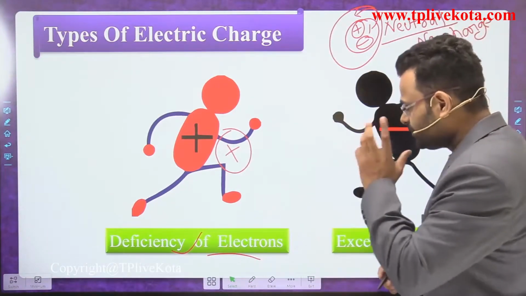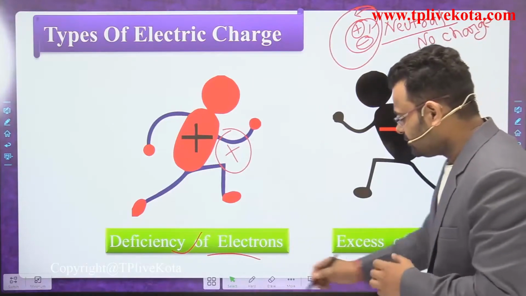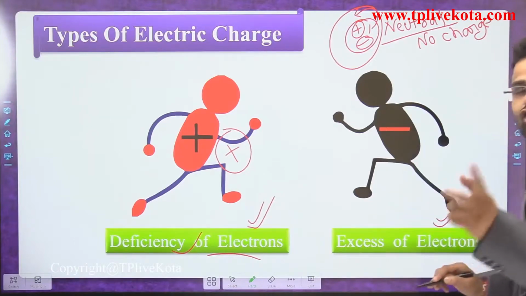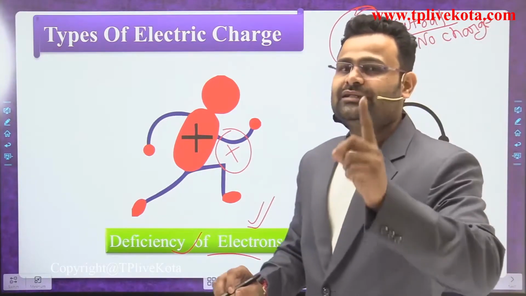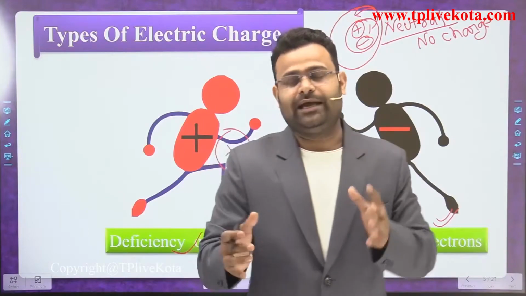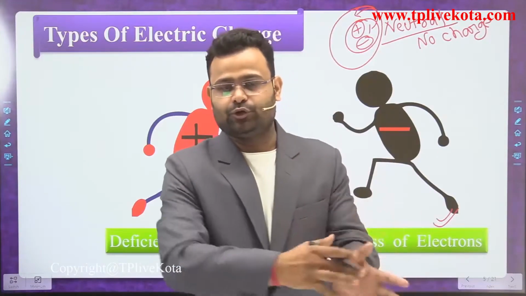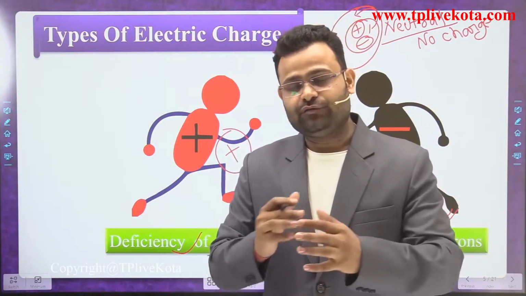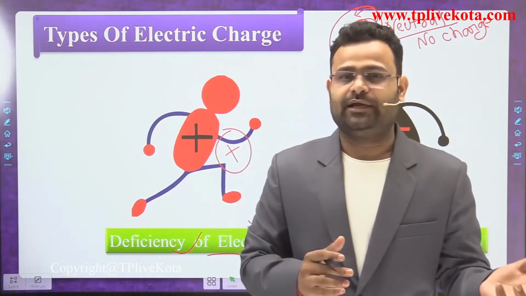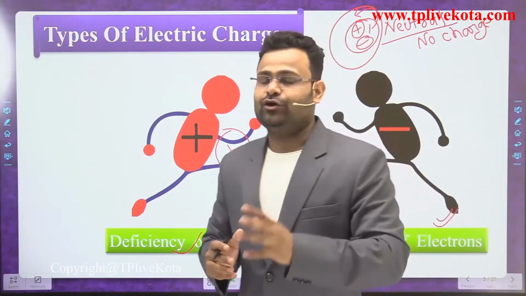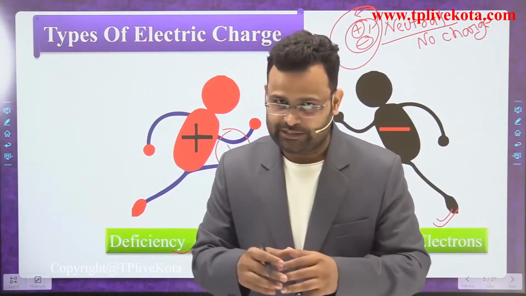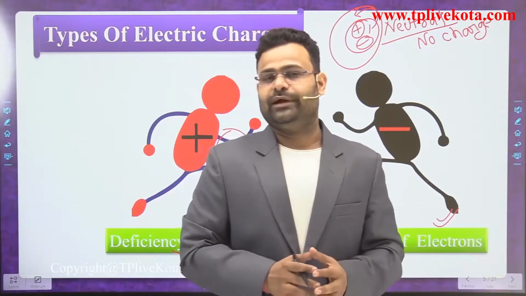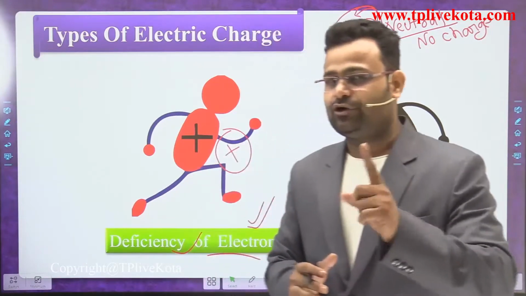Dear students, please focus on my words: every time we talk about the electrons, we are not talking about the protons, because the ability of moving from one atom to another atom, only electron has that property. Electron can move from one atom to another atom, but proton cannot be moved because protons are in the nucleus, and breaking the nucleus of an atom is more difficult compared to the movement of an electron. So focus on those words.